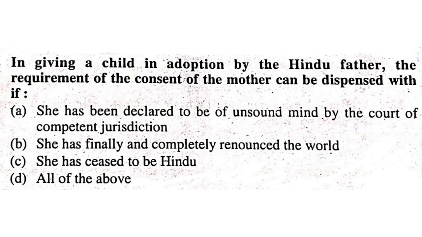When she is of unsound mind, as declared by the court, when she has finally and completely renounced the world, or when she ceases to be a Hindu, these are the grounds when a Hindu father can give a child in adoption where the consent of the wife, that is the mother of the child, is not required. So it should be all of the above.